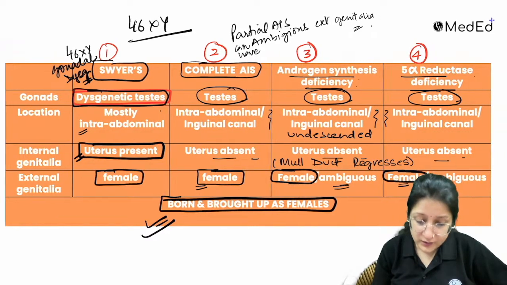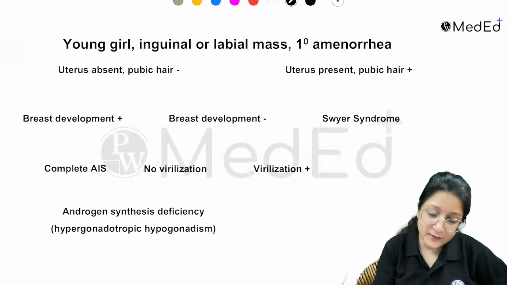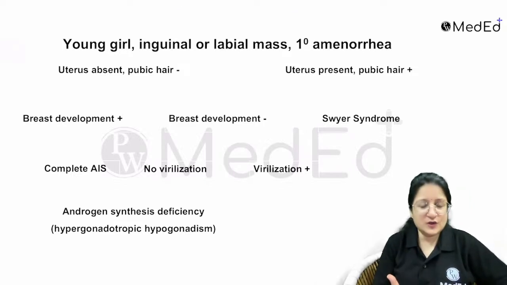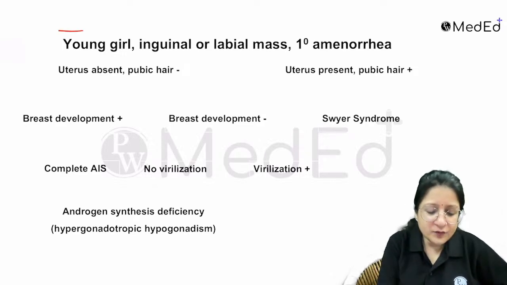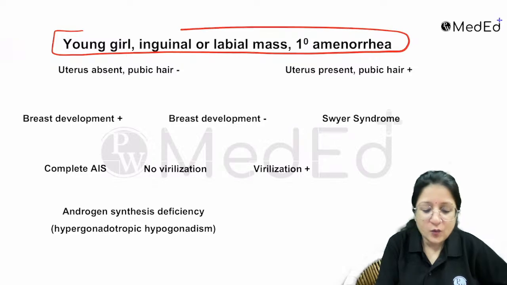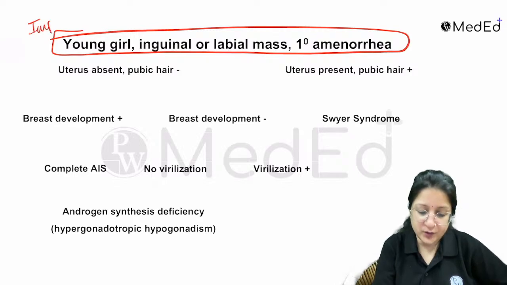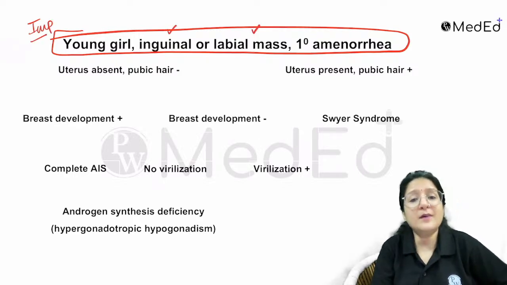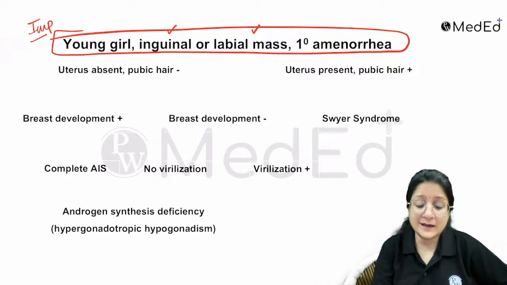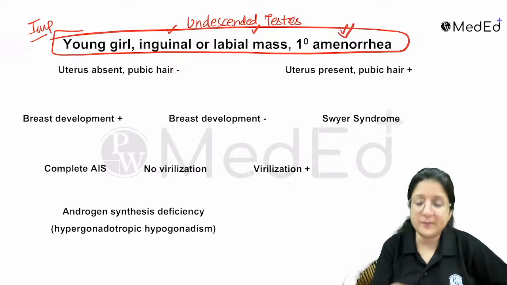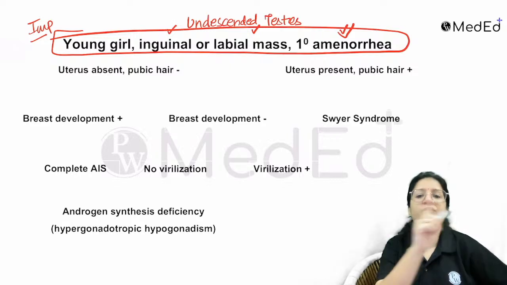Now also remember, I'll give you a shortcut now that I have explained to you how to use this. Let's have a look at a shortcut. If you're given a profile of a young girl with an inguinal or labial mass, important potential question, an inguinal or labial mass in a young girl is most likely going to be an undescended testes. You think about the possibility of undescended testes, especially in the setting of primary amenorrhea. So this would be the profile.